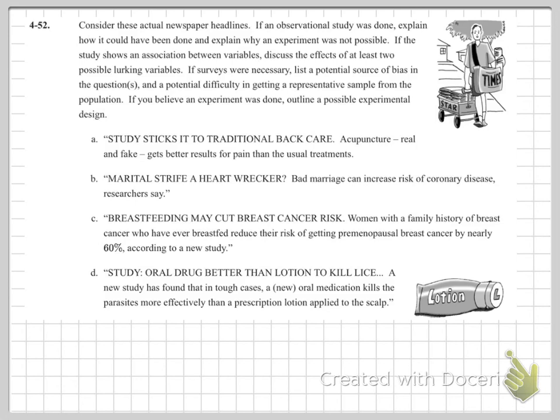So you're going to need at least 2 groups. One group of people would get the lotion and one group would get the oral medication, and then we could compare results. You could also include a placebo group where maybe you're giving them the oral medication, but it's fake, it's just a sugar pill, and then we would compare the amount of lice at the end. So hopefully this helps you understand 4-52.